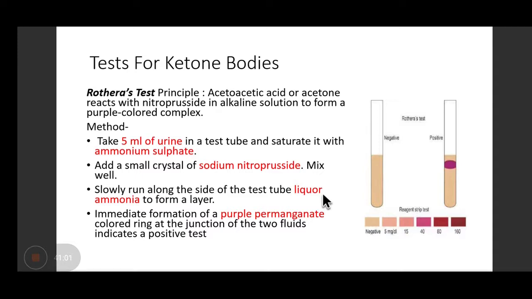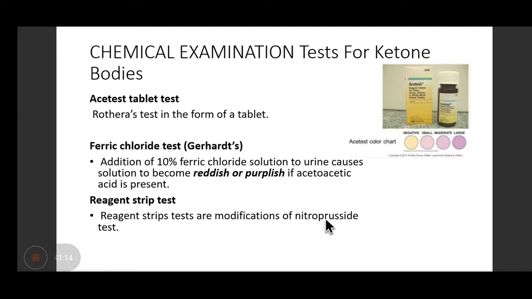And if ketone bodies are present, immediately there will be formation of a purple colored ring at the junction of the two layers, right? There is also an Acetest tablet test, which is Rothera's test in which a tablet is used.